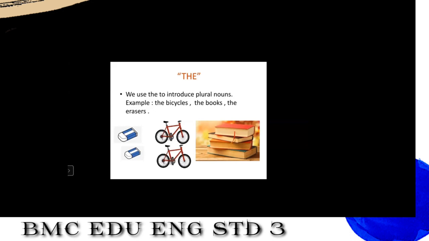If there is only one bicycle, then what will we say? A bicycle. But now we are talking about a plural noun. There are two bicycles, so how will you say it? The bicycles. We use The before the plural noun. Now see the books.